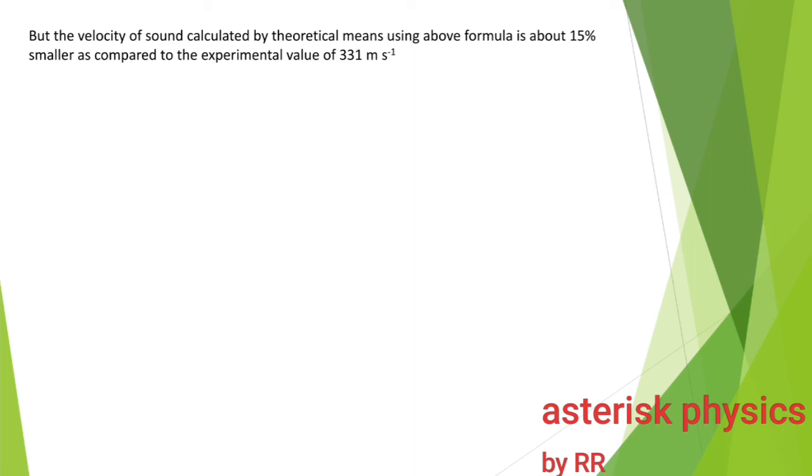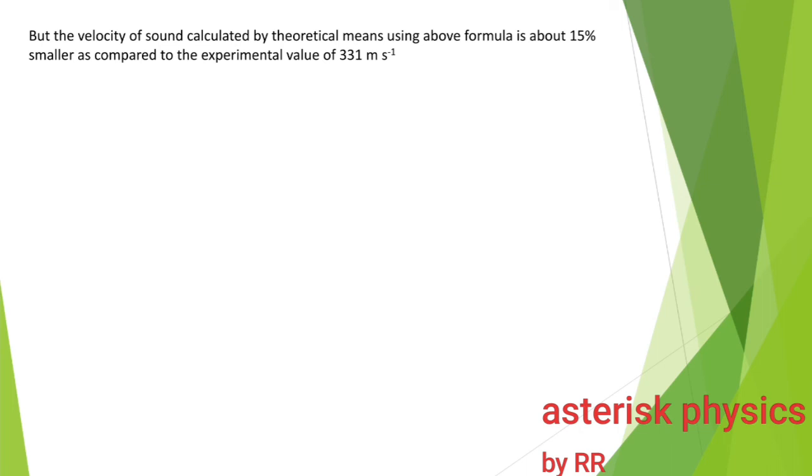But the velocity of sound calculated by theoretical means, using the formula root of P by rho, is about 15% smaller than the experimental value of the velocity of sound in air, which is 331 meters per second.